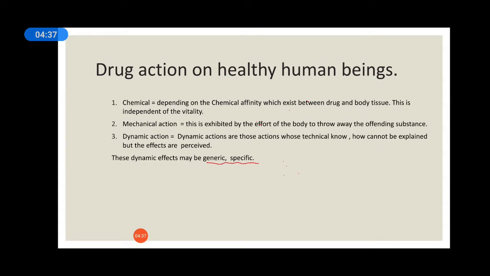We all know that the susceptibility of children is high, and the susceptibility of adolescents and old people is low. So depending upon the susceptibility, we can prescribe a specific dose to that patient, and it is called the specific drug action of that drug.